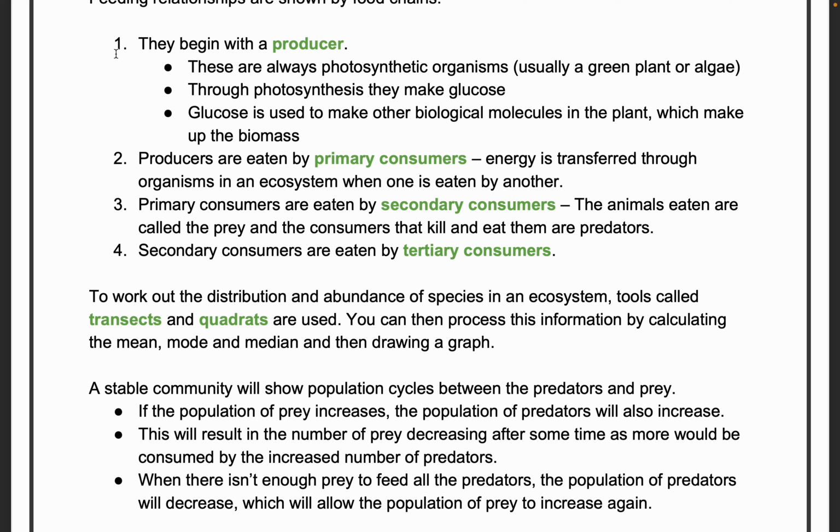Through photosynthesis they make glucose, and the glucose is used to make other biological molecules in the plant, for example fruits, bark, etc. It will be taken up by primary consumers, for example small creatures like birds which will eat the fruits from the plant, and then they are taken up by secondary consumers. So that bird will be taken up by maybe an eagle. So there is a secondary consumer, and they are consumed by the tertiary consumer.